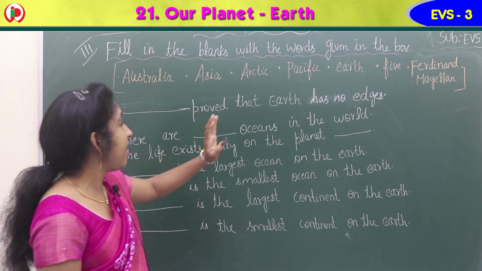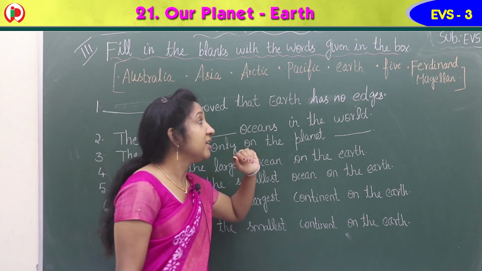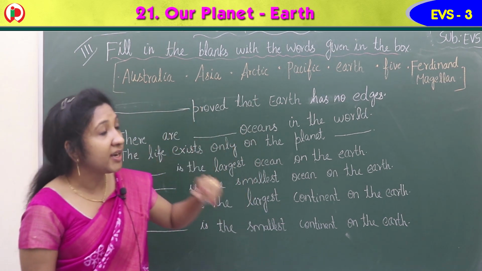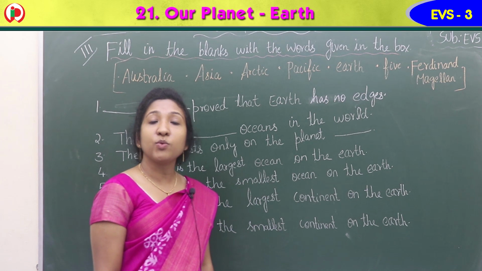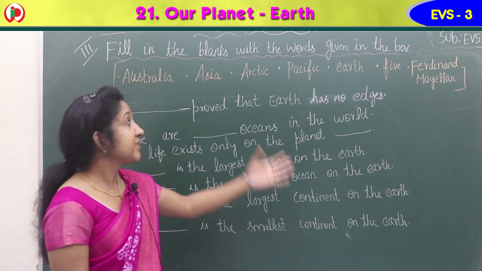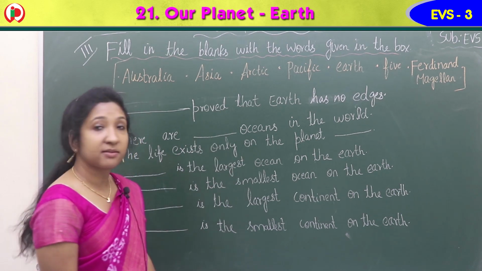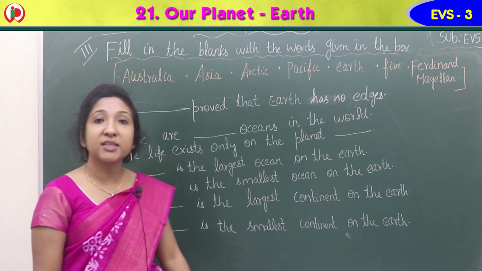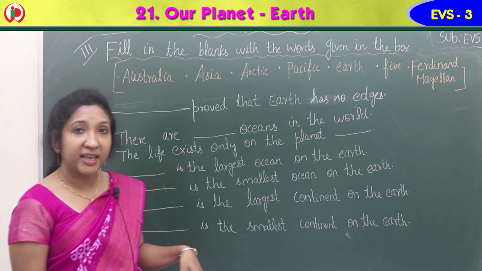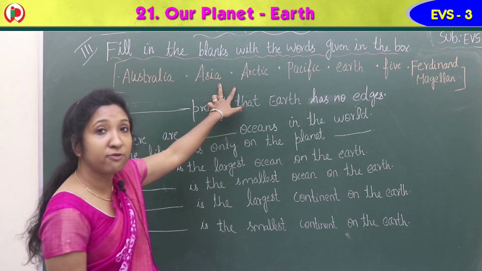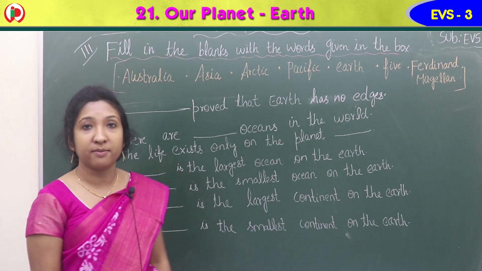Australia, Asia, Arctic, Pacific, Earth, 5, Ferdinand, Magellan. By seeing these words, you have to answer the fill in the blanks. There are 7 fill in the blanks given. Read the question carefully, choose the correct answer from the box and fill it in.